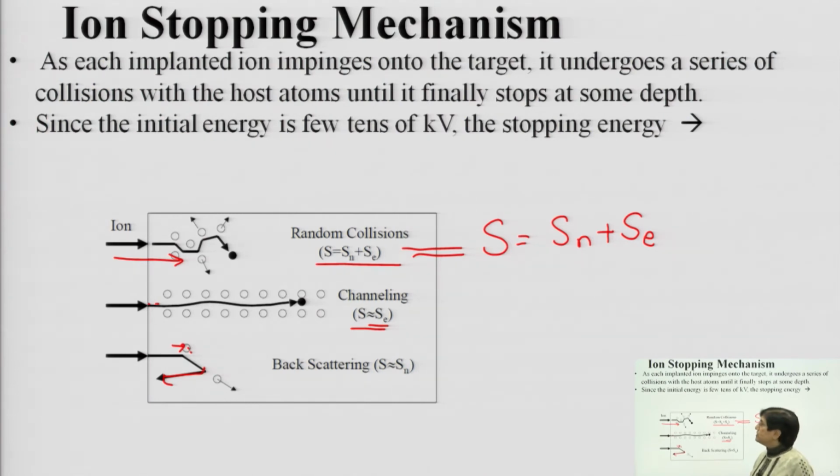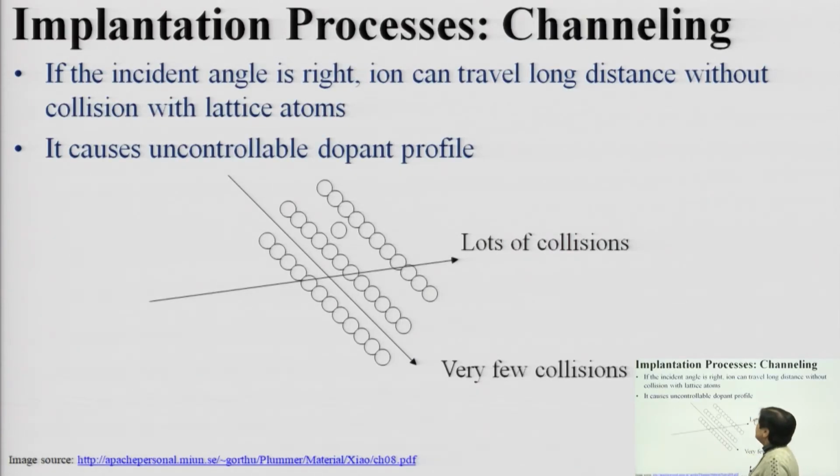The second thing you need to take into account is the channeling. Now, what is this channeling? If the incident angle is right, channeling can happen because there are so many interstitials available within the lattice structure. Without any collision, the atom can very well move inside when it is bombarded with high energy.